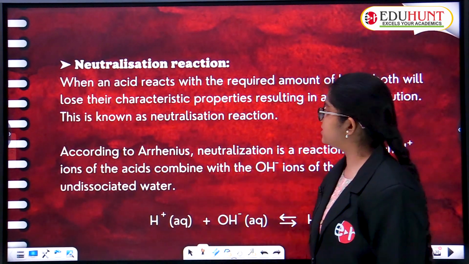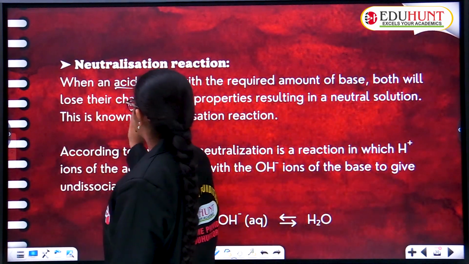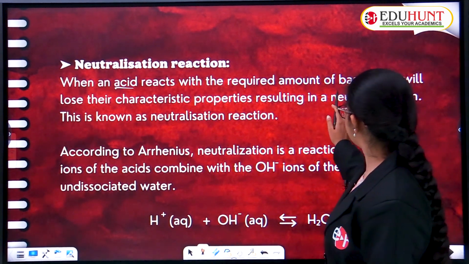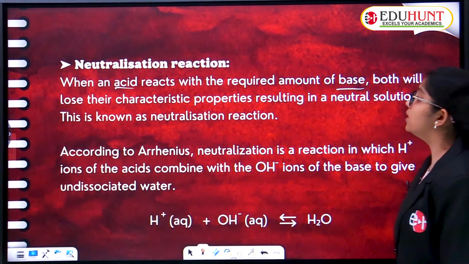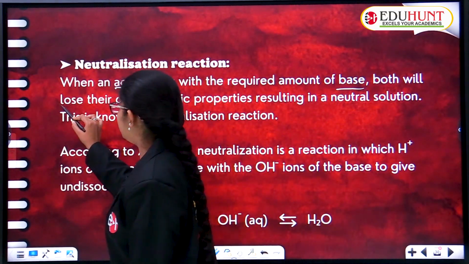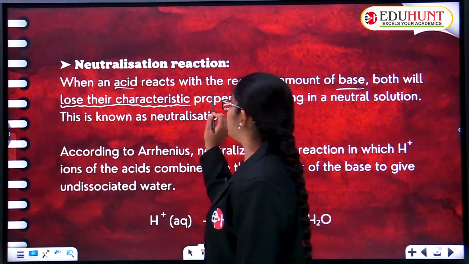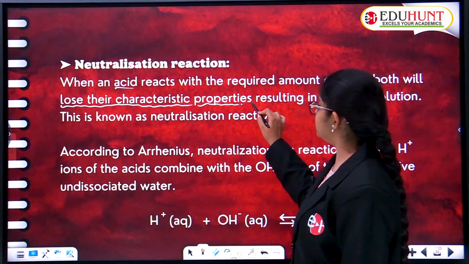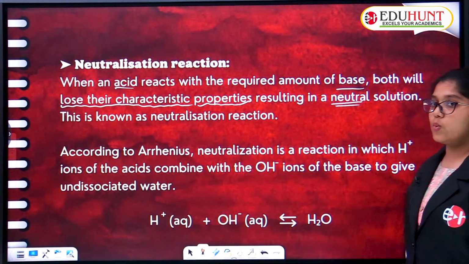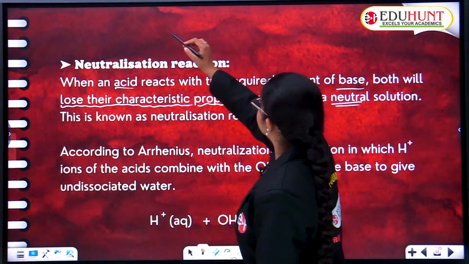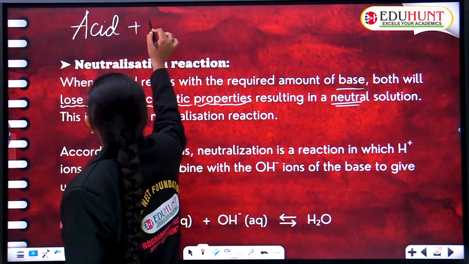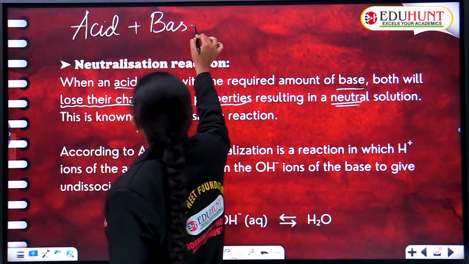When an acid reacts with the required amount of base, both will lose their characteristics. Very important, both will lose their characteristic properties, resulting in a neutral solution. So when an acid combines with base, what happens?